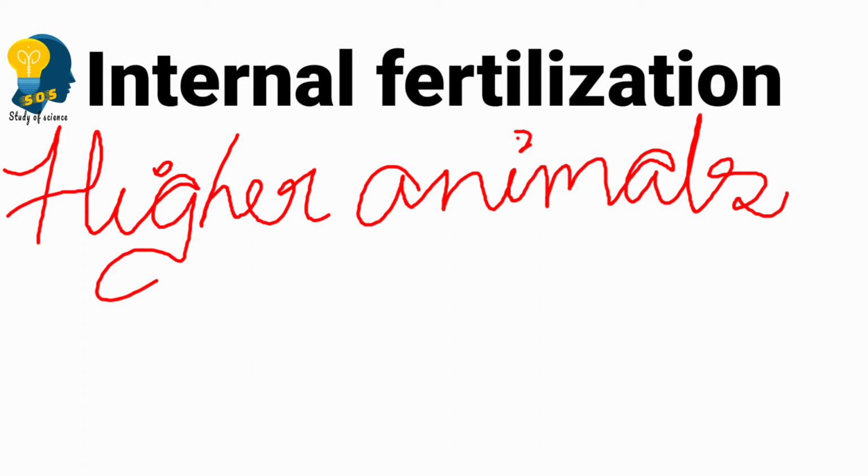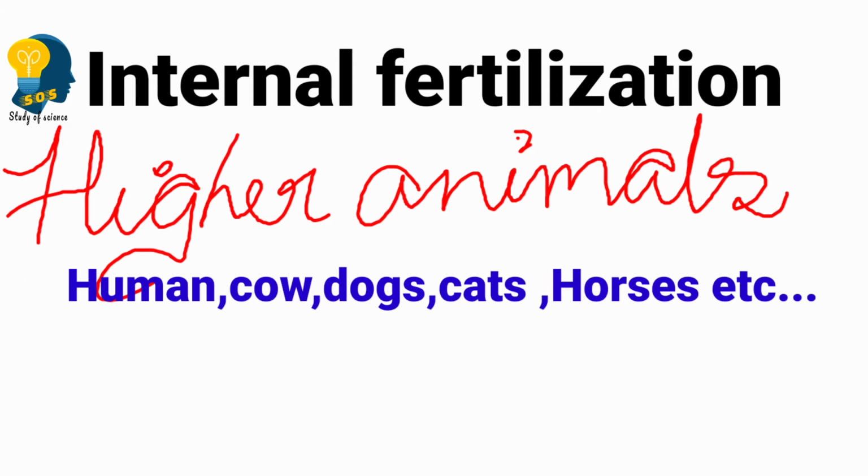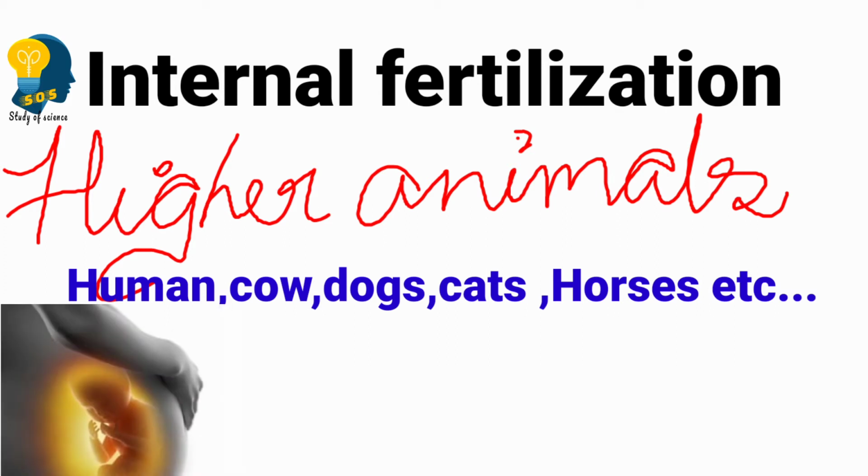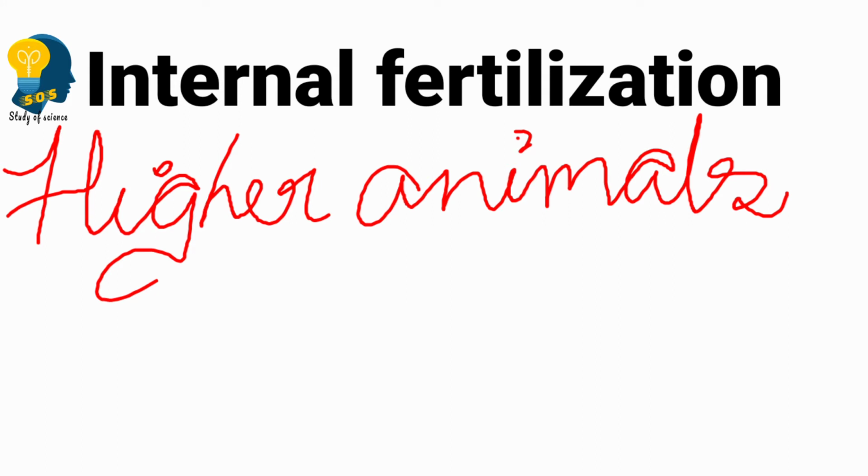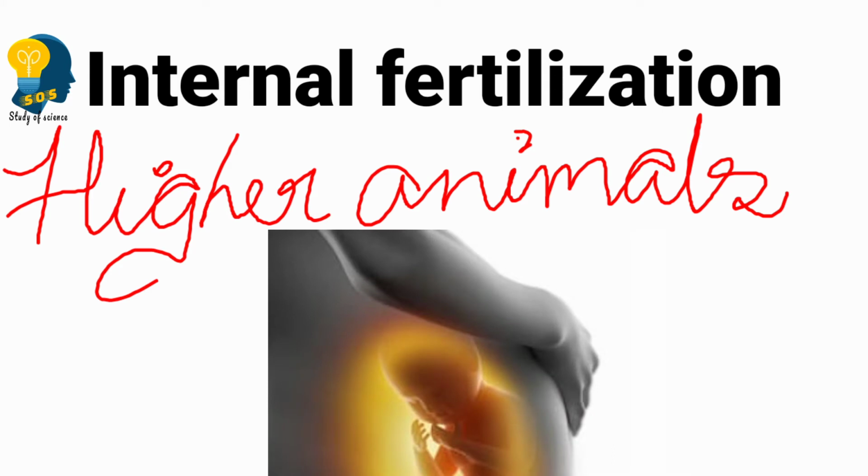Students, we can see internal fertilization in the higher animals like human, cows, dogs, cats, horses. There are many more. We human beings are also considered as animals. So in these higher level animals, internal fertilization takes place inside the body of the female. Please note it.